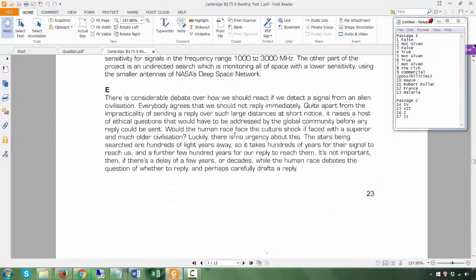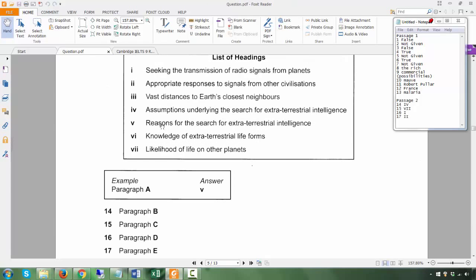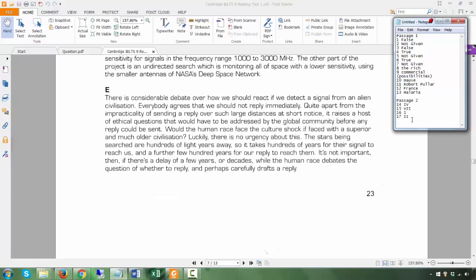Paragraph E. Okay, so there is considerable debate over how we should react. What is the appropriate way of reacting if we detect a signal from. Okay, so the whole thing is basically about how we should react. Okay, the response, react, response, synonyms. Okay, reaction, responses. Okay, so that is the answer.